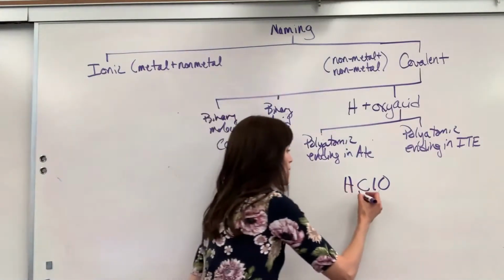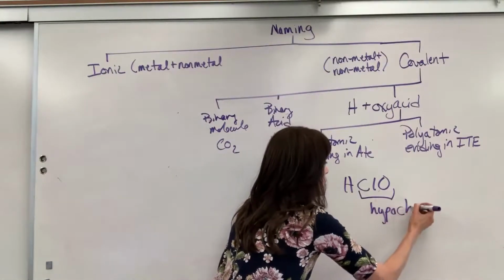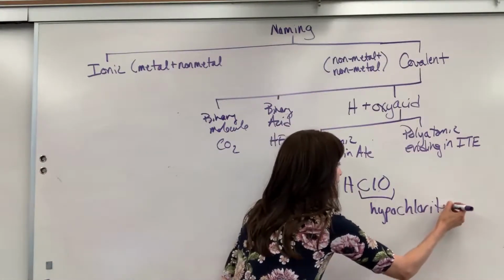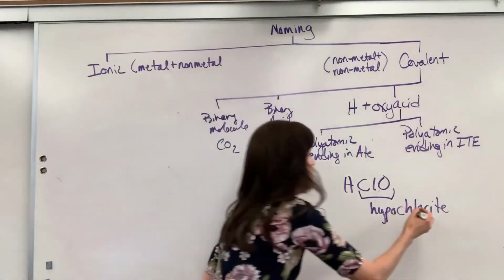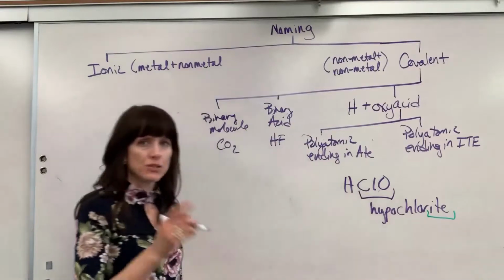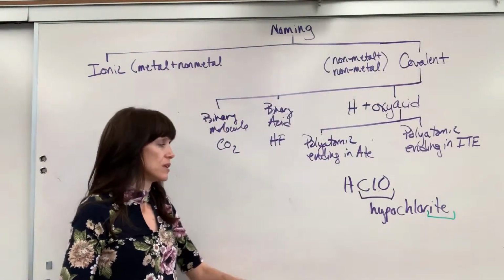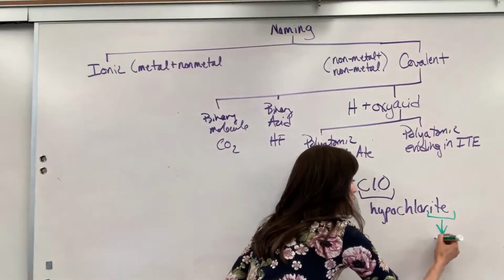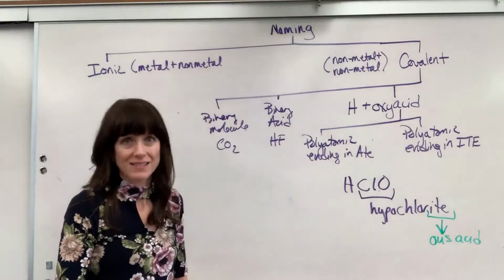So I look up the polyatomic, and this is hypochlorite, I-T-E. Let's underline that. Here is what you change that to. Anything that ends in ite with the hydrogen, the ending becomes OUS acid, us acid.